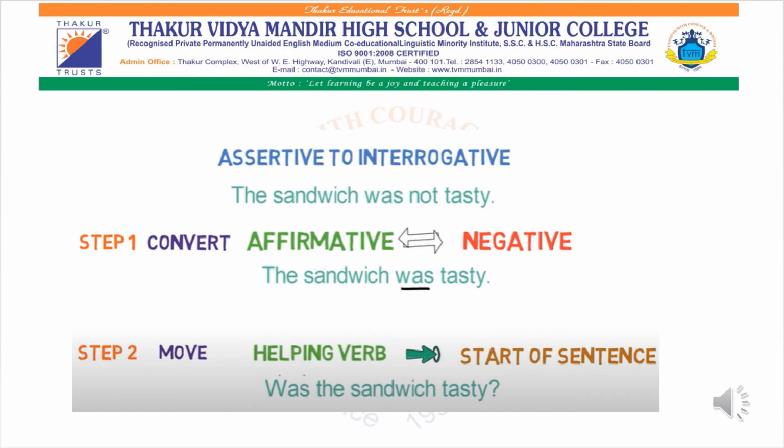Was. You have studied in present tense and past tense that the helping verbs are is, was, am, are, were, had, have, all these words. The second step is to move the helping verb, and then start with the rest of the sentence. Was the sandwich tasty? It will give you the answer yes or no. I hope this concept is clear.